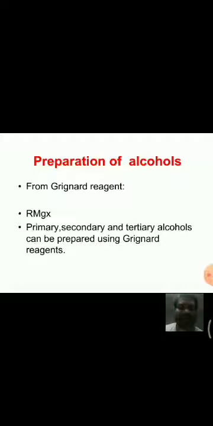We know that already we have studied the classification of alcohols. Alcohols are classified into three types, that is primary, secondary, tertiary alcohols. That means depending upon the carbon to which the OH group is attached, alcohols are classified into primary alcohols, secondary alcohols and tertiary alcohols. And all these types of alcohols can be prepared by using Grignard reagents.